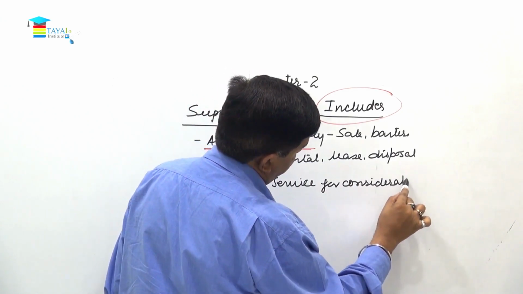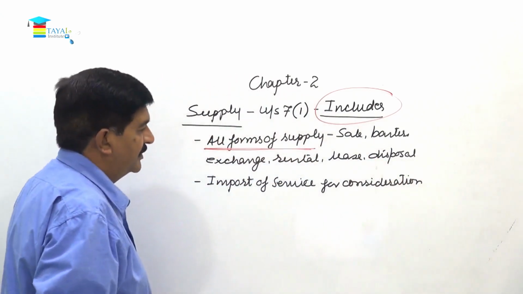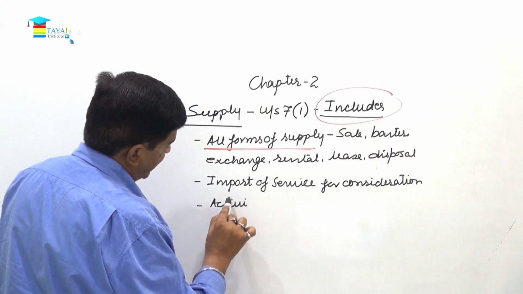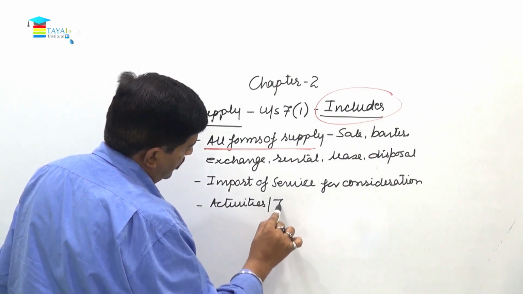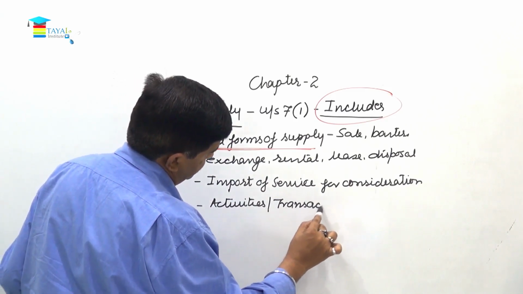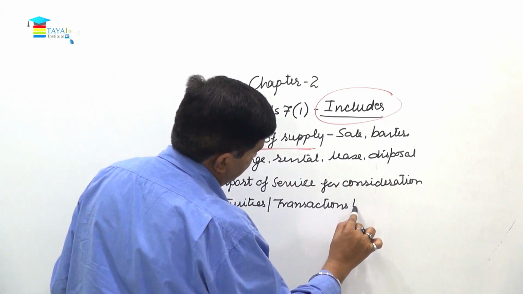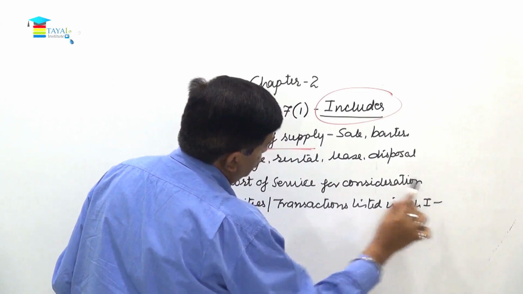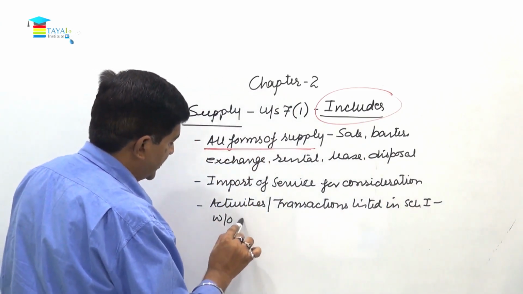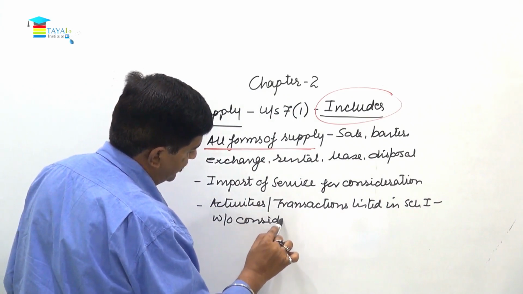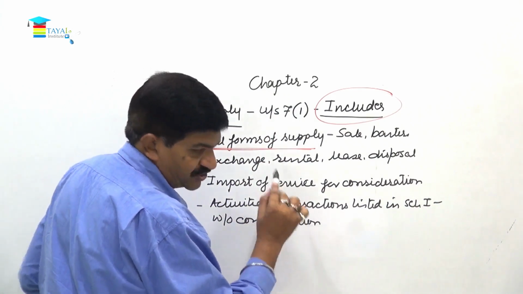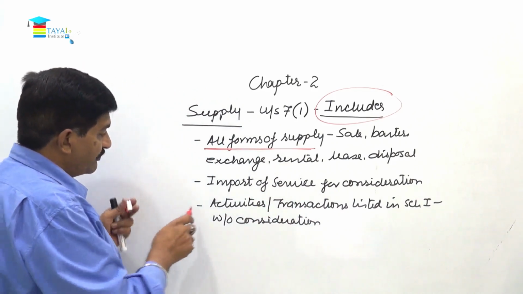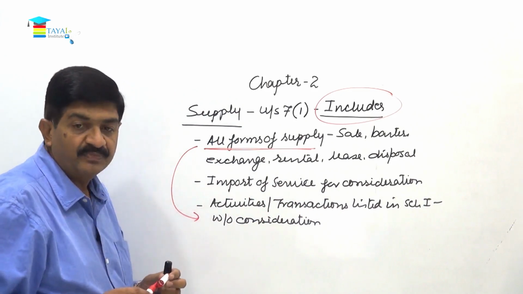Then we have activities or transactions listed in Schedule 1, though the transactions are without consideration. So that's why we have to talk about Schedule 1 also. These are transactions without consideration, but still those are regarded as supply. So this becomes an exception to this, right?